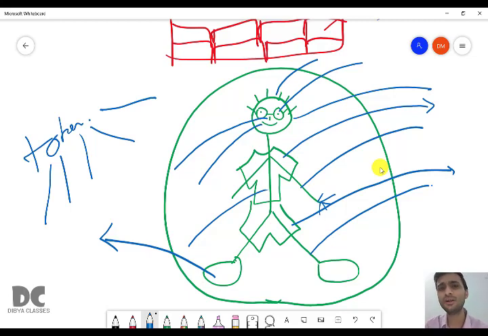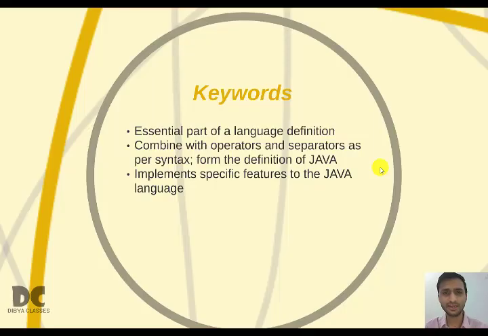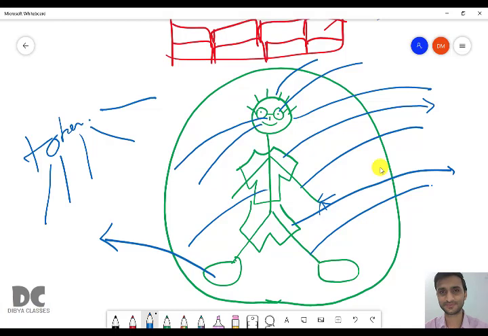Similarly, now we'll try to understand what keywords are by taking the example of a human being. Keywords are the essential part of a language definition, meaning without them you cannot write a Java program, or the program is meaningless. Here I have drawn many tokens, but can you tell me what the keywords are?